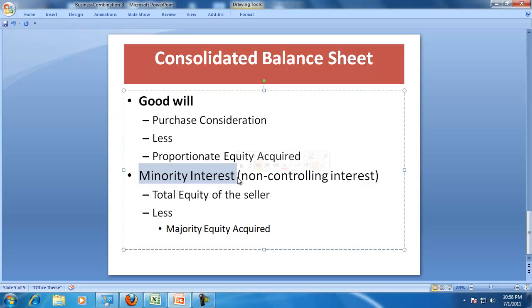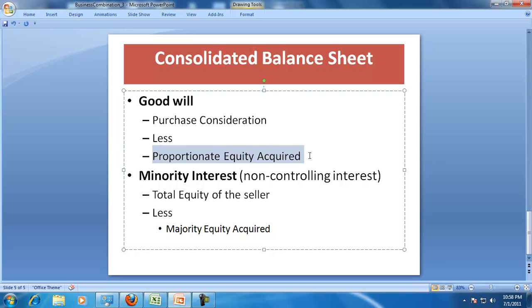Goodwill is the excess of the money paid, or excess of purchase consideration over the proportionate equity acquired. If PC is greater than the equity acquired, there will be a positive goodwill, and if the PC is less than the equity acquired, there will be a negative goodwill. The minority interest, which is also called non-controlling interest, is the equity of the seller other than the equity taken by the holding company or the majority shareholder. The minority interest will appear on the consolidated balance sheet under the heading equity.